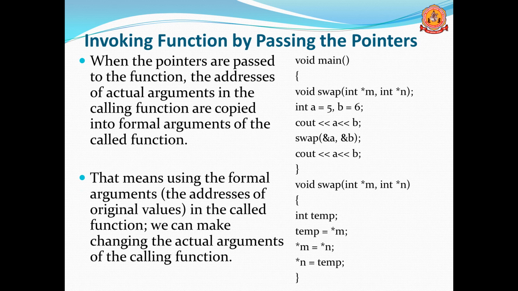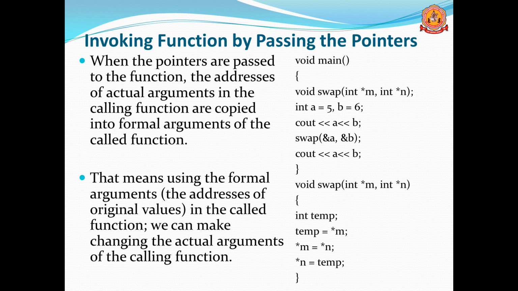Normally, if we use pass by reference or pass by pointers, it won't create its own copy. Duplicate copies are not created. But here, if you use the pointer, we are passing the address, meaning pointer m. In the declaration, we can see pointer m is pointing to a and pointer n is pointing to b. Means address of a is assigned to m, address of b is assigned to n.